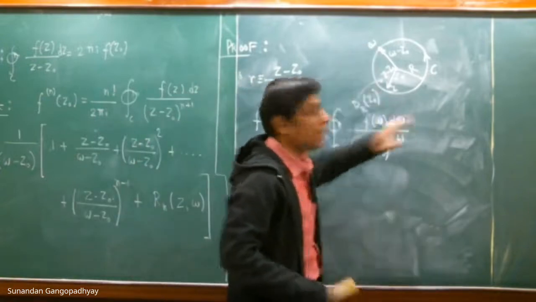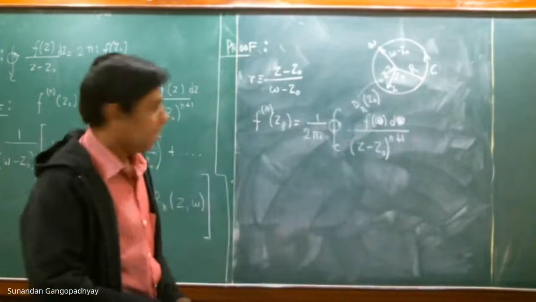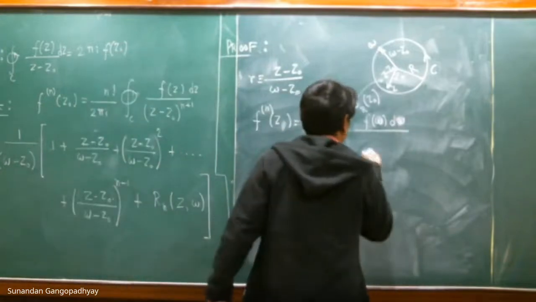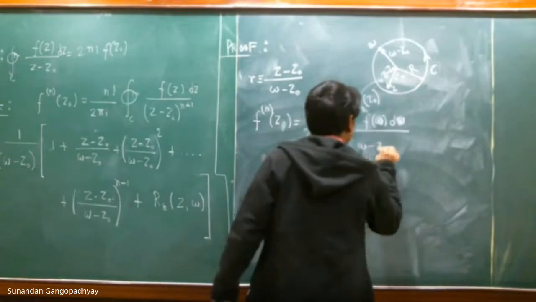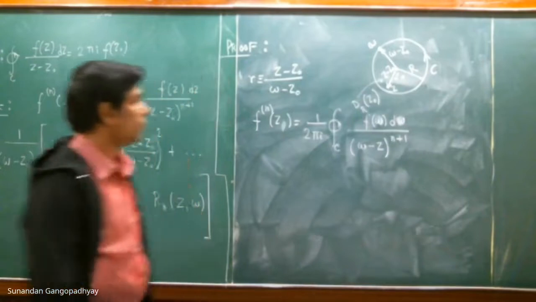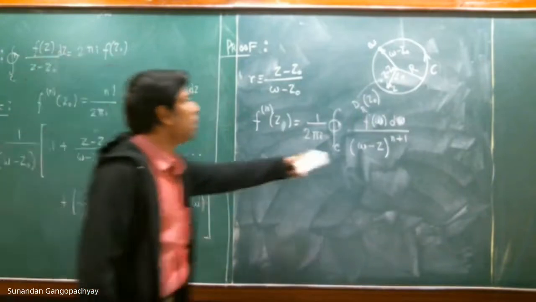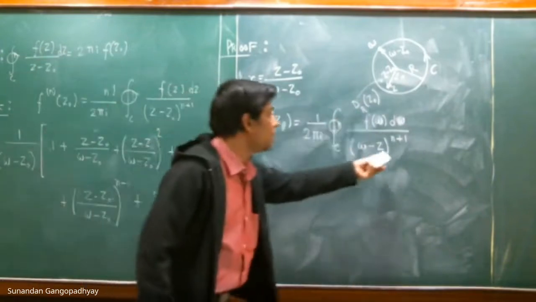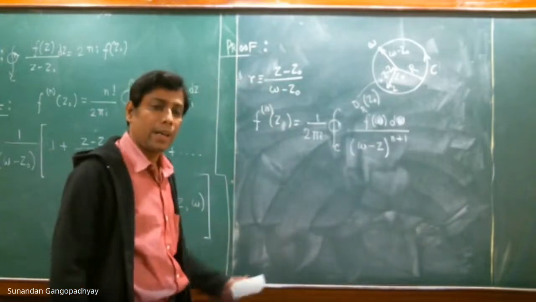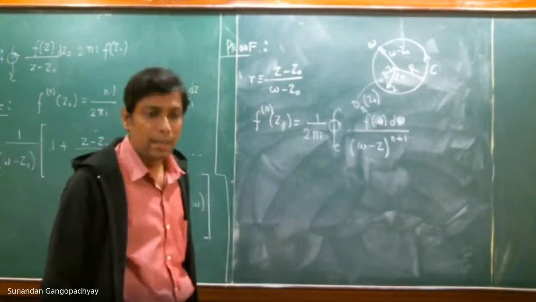So I replace z by w, and here we have w minus z to the power of n plus 1. So z is a point inside the contour, therefore w minus z to the power of n plus 1, and that will be equal to the nth order derivative of the analytic function evaluated at the point z.